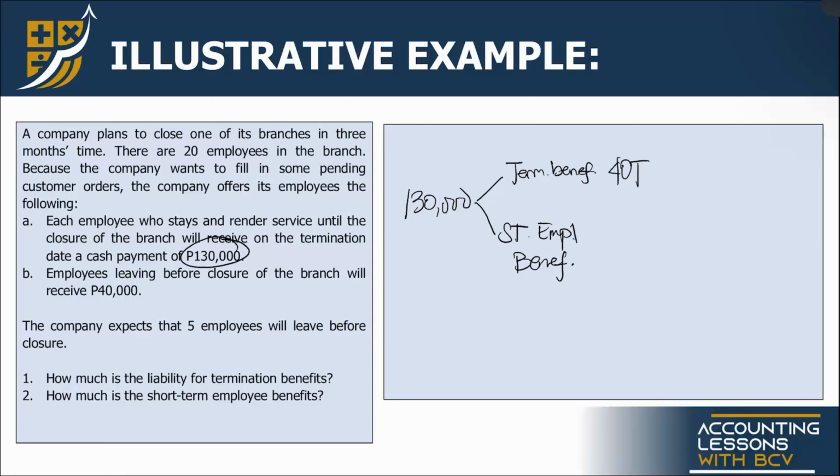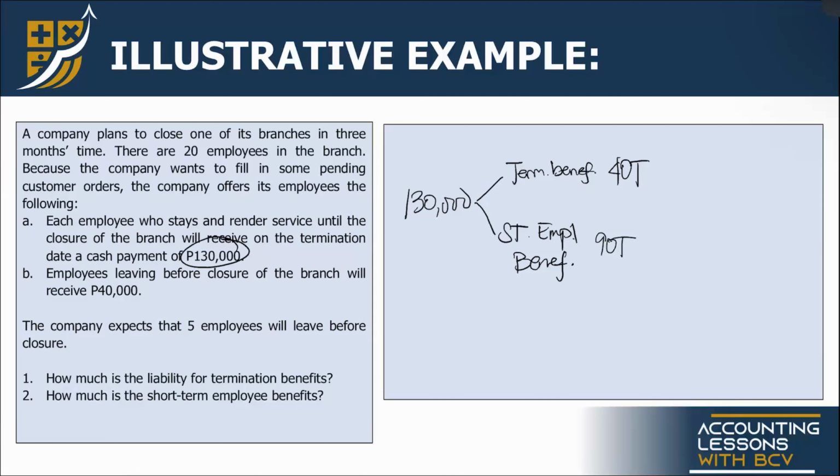Okay? Then for the short-term employee benefits, that is simply the difference between the total cash payment of 130,000 and termination benefits. So this is 90,000. Okay? Yan. Nakukuha nyo? Makukuha kasi itong 90,000 kapag yung empleyado nagpatuloy hanggang magsara yung branch. Pag umalis siya before the closure of the branch, 40K lang ang matatanggap niya. No? Nakukuha ba ako? Ayan.